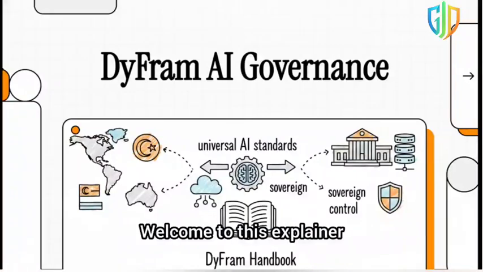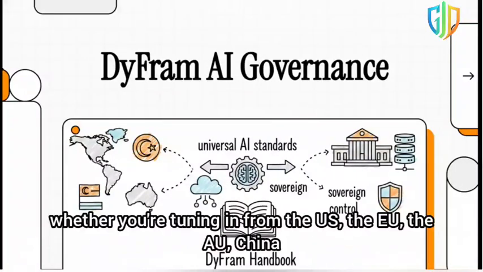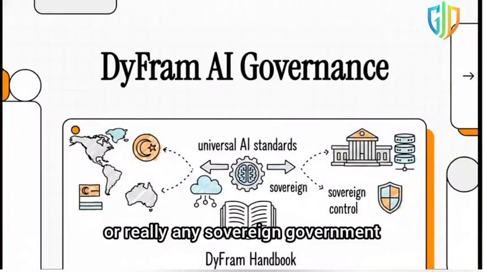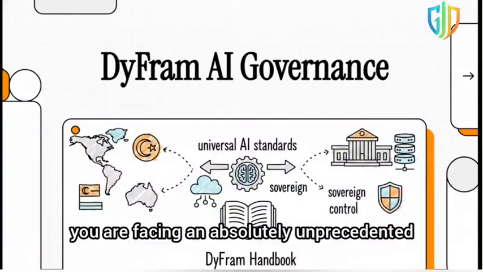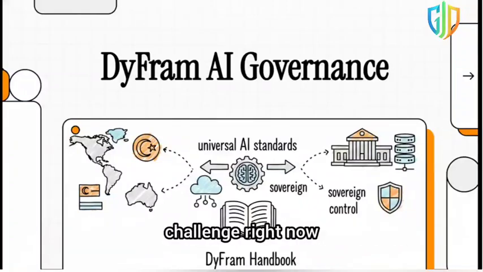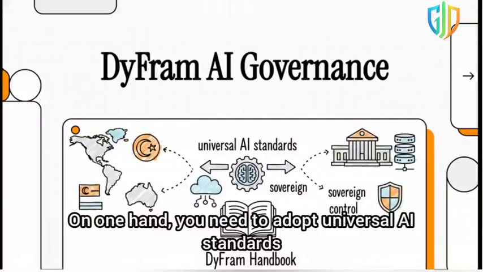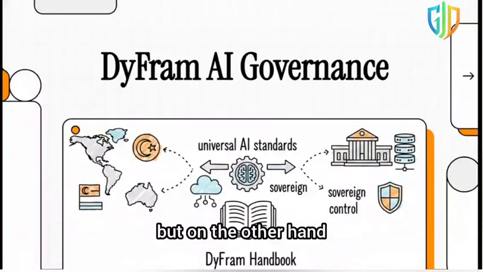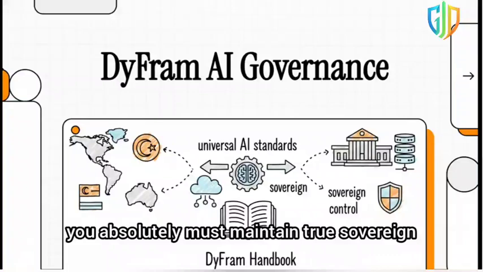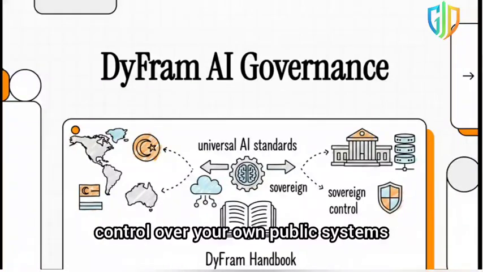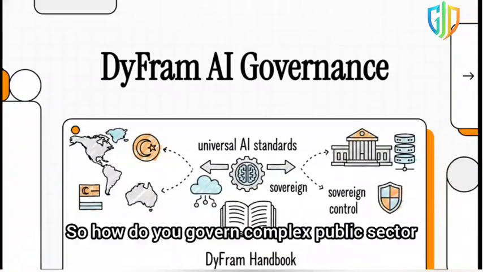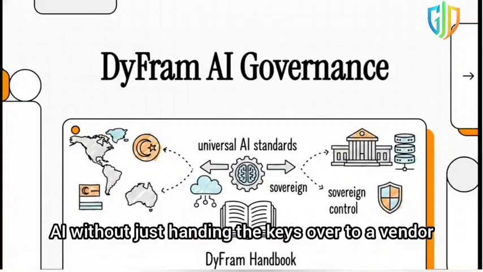Welcome to this explainer. Look, if you're a global decision maker, whether you're tuning in from the US, the EU, the AU, China, or really any sovereign government, you are facing an absolutely unprecedented challenge right now. You're caught in this massive high stakes tension. On one hand, you need to adopt universal AI standards, but on the other hand, you absolutely must maintain true sovereign control over your own public systems. So, how do you govern complex public sector AI without just handing the keys over to a vendor?